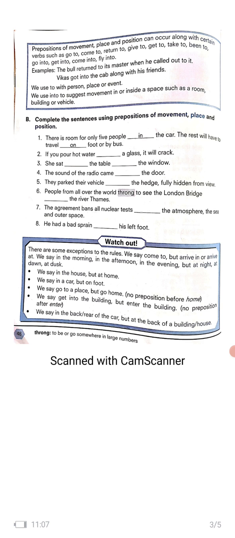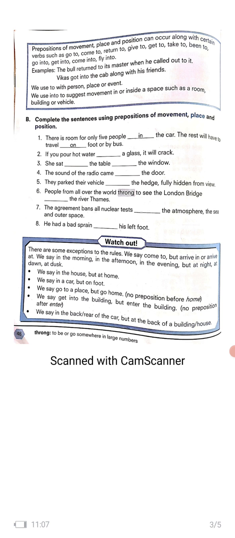Now coming to the box, watch out. Here a few precautions are given. There are some exceptions to the rules. Whatever boxes are given, those are trying to tell us the grammar rules. And we have seen how the words are used for describing the prepositions of time, movement, position. So here it is telling that there are a few exceptions to the rules, meaning there are a few phrases or words which are used but are not according to the rules. Let us see what those are.